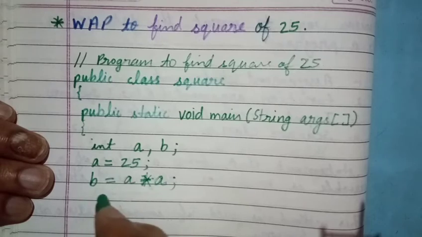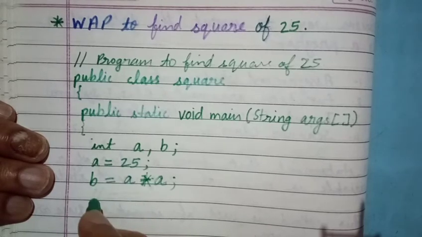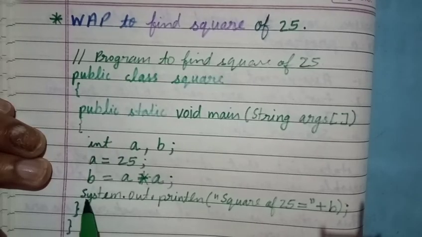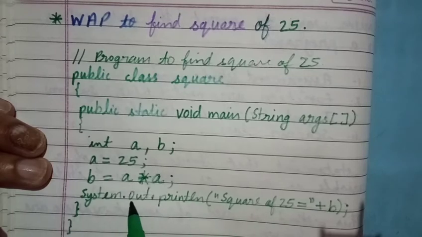After it we have to display the result of b on the computer screen. So we have to write down system.out.println. System.out.println, all in small letters excluding this S. This S is capital and all others are in small letters without gapping. After the point you will not put a gap.